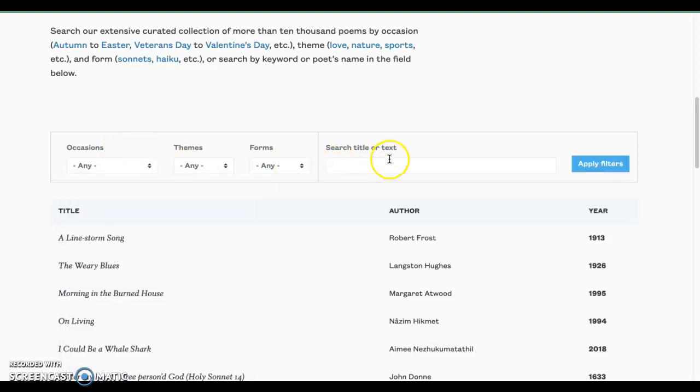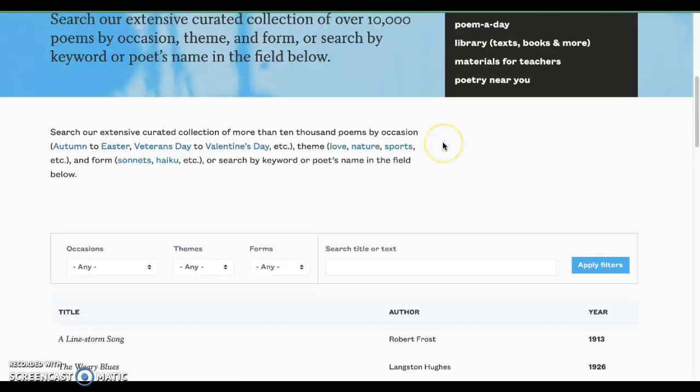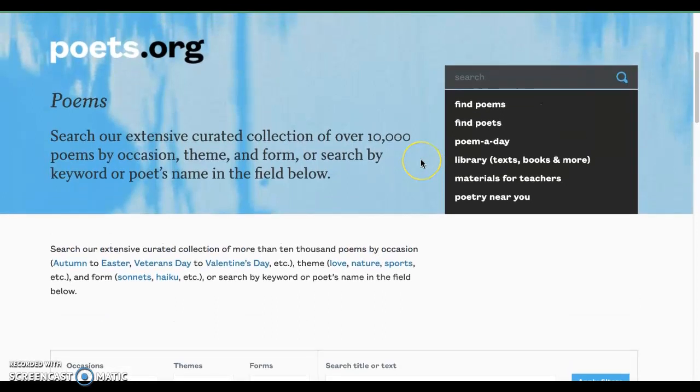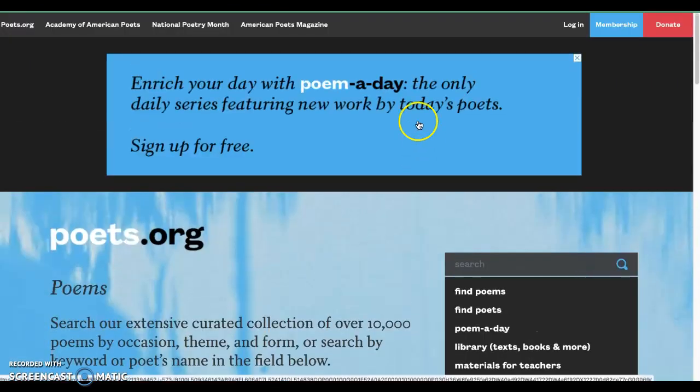Of course, if there's a poet you have been introduced to this quarter or that you knew before this class, you can search for poems according to the author's name, the poet's name. So lots of different ways to search here at the poets.org website.